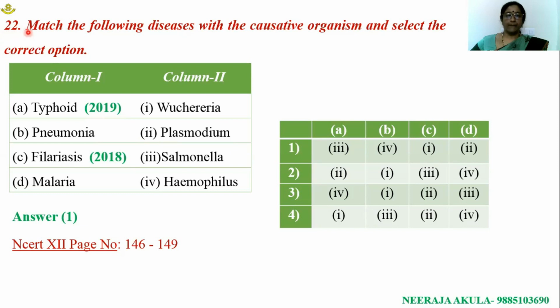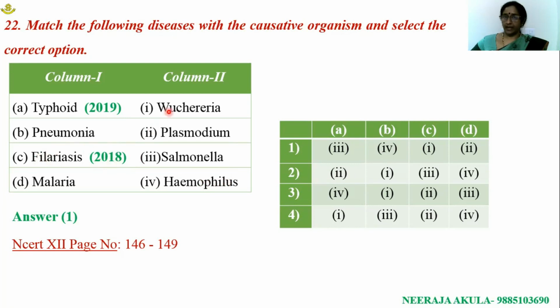Question number 22. Match the following diseases with causative organism and select the correct option. Column 1 and column 2: these are different types of diseases and these are causative organisms. Typhoid: the causative organism is Salmonella typhimurium. Pneumonia: the causative organism is Haemophilus influenzae or Streptococcus pneumoniae.